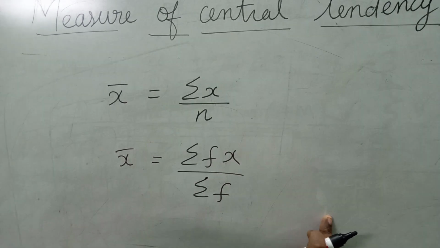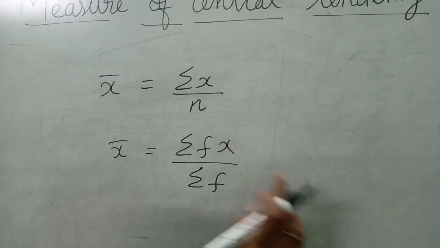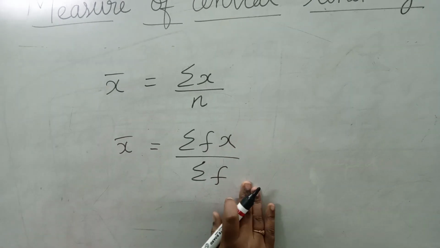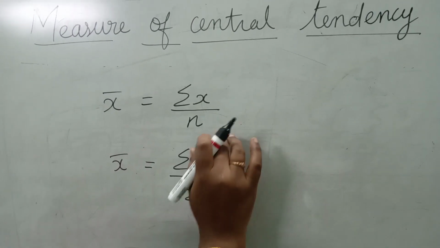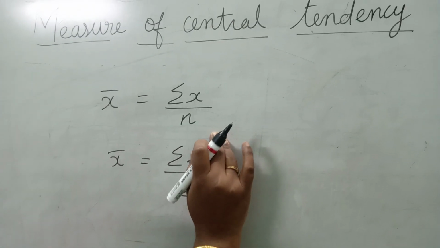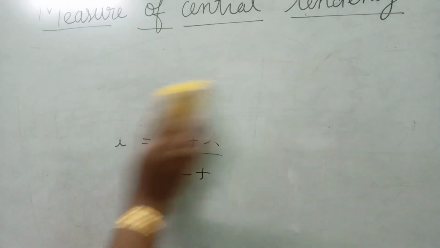Some other formulas are there that are known as shortcut method formulas. I am going to teach the direct method formula. This is the direct method formula. This is only for discrete and continuous series. This is only for raw data or individual data. First we will see one example of raw data.